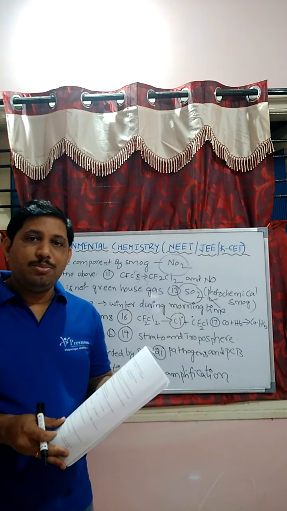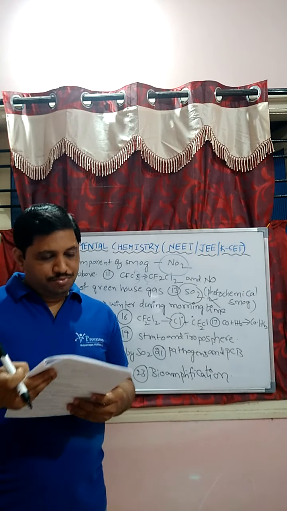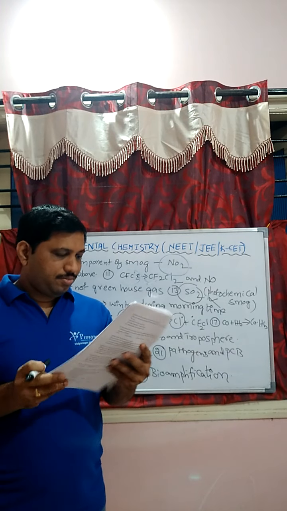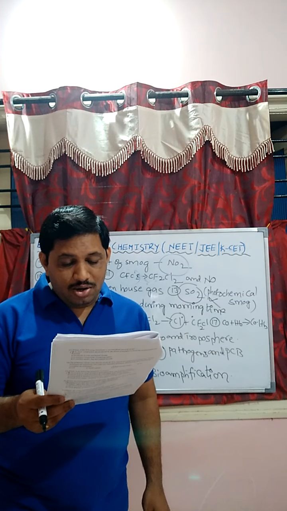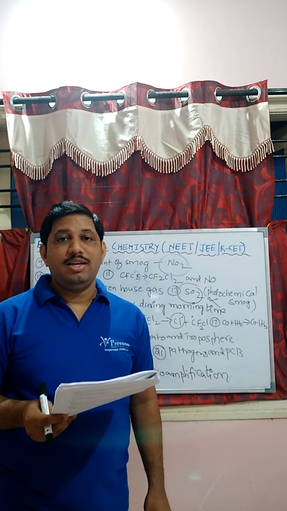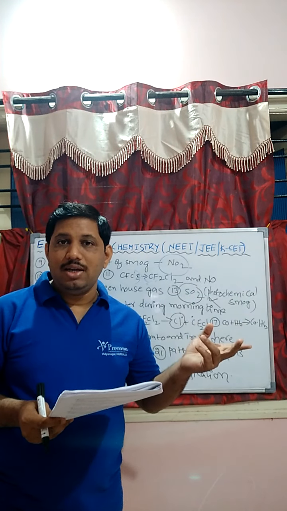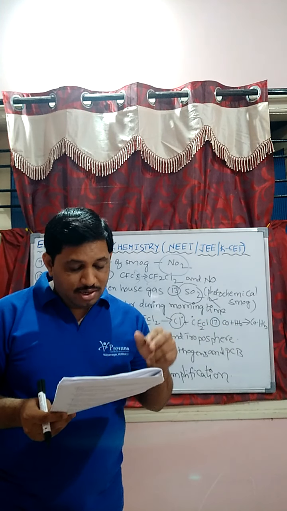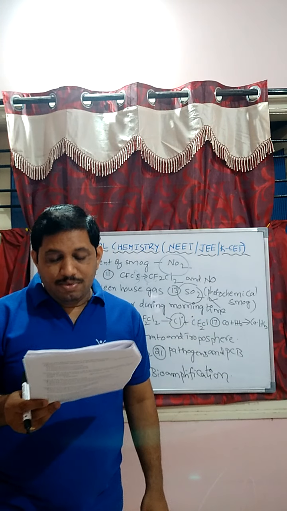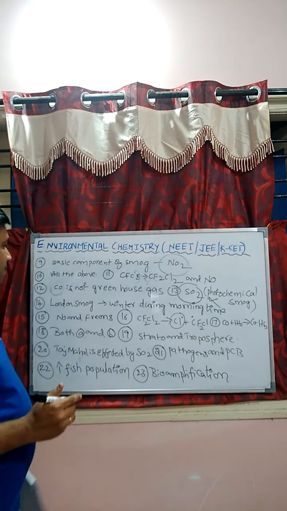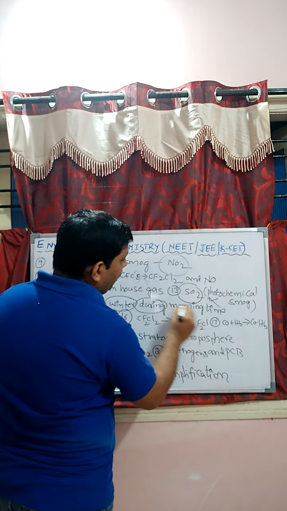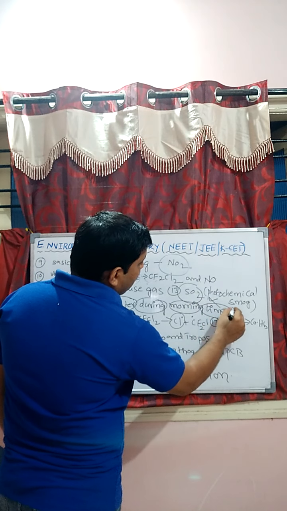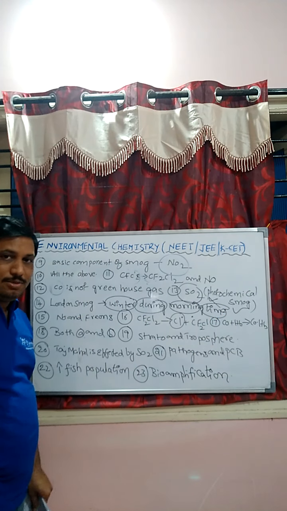Next, student, question number 14. We are discussing the formation of London smog. Photochemical smog takes place in summer season, dry climate, but London smog takes place in winter during morning time.